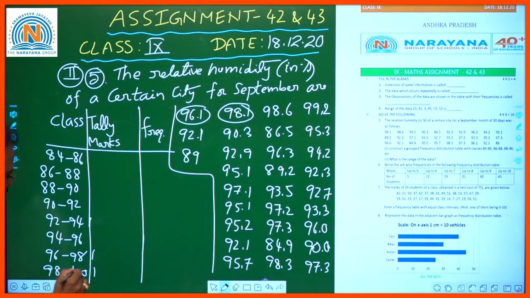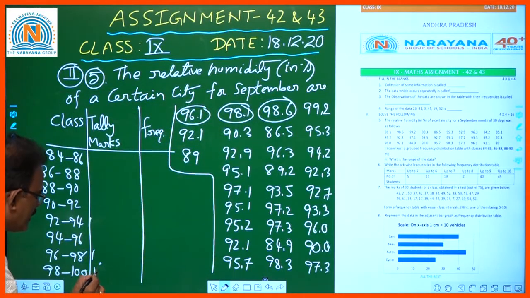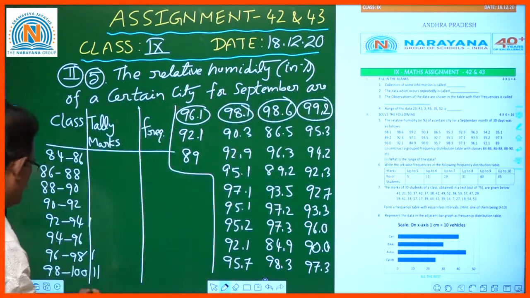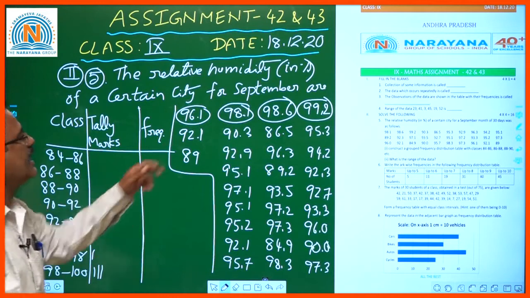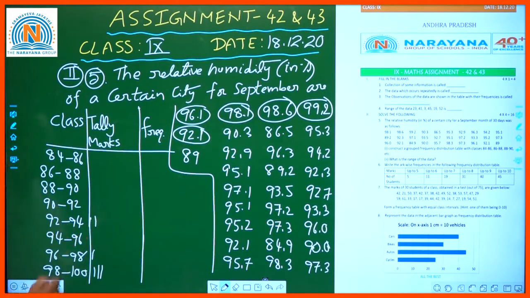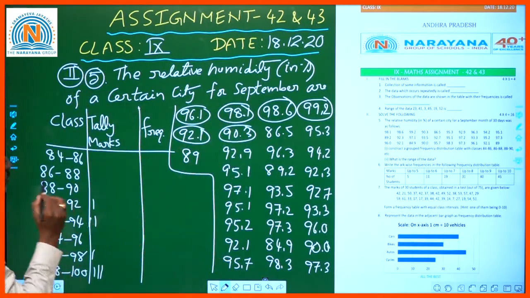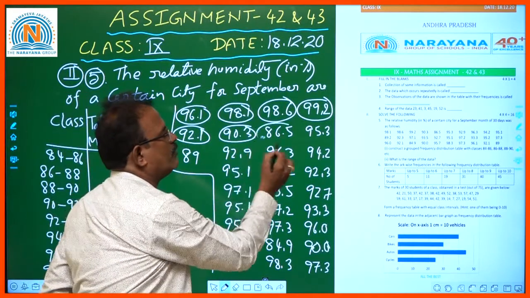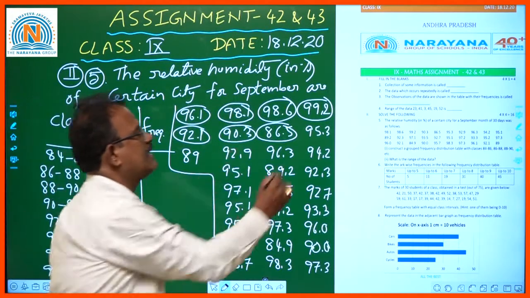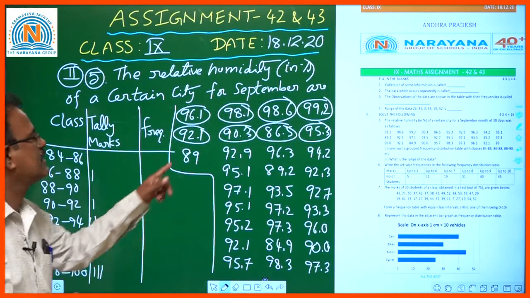98.1 is between 98 to 100. Again 98.6 here, and again 99.2 here, and again 92.1. 92.1 is here, and 90.3 between 90 to 92, and 86.5 is between 86 to 88, and 95.3 is between 94 to 96.